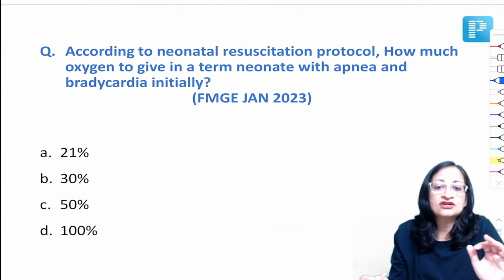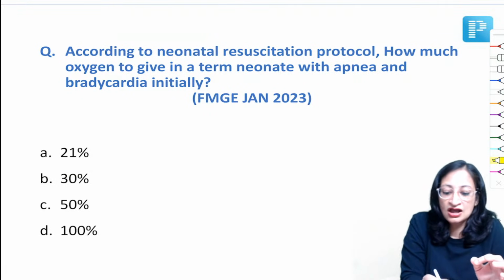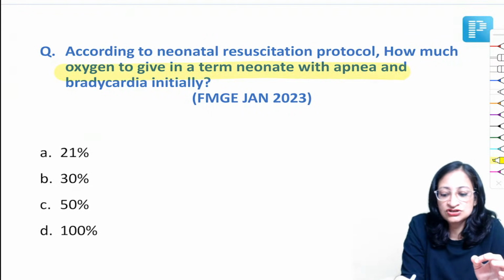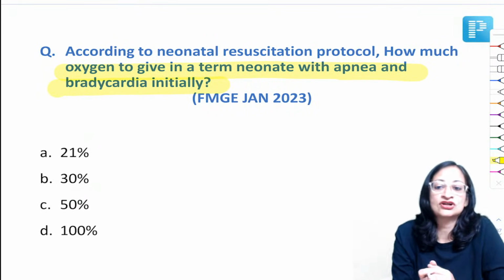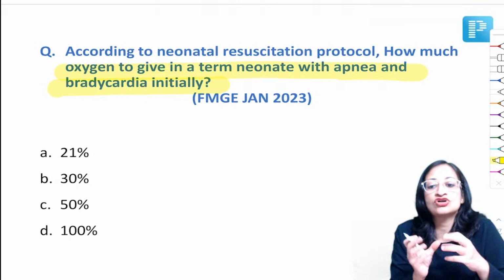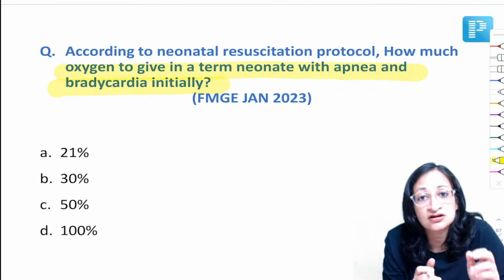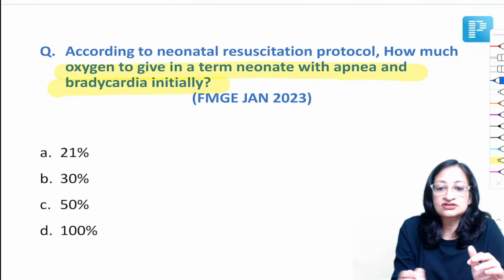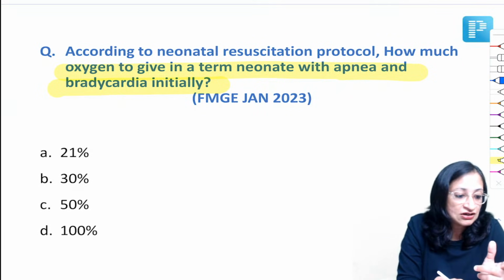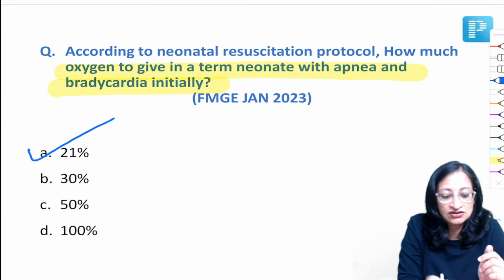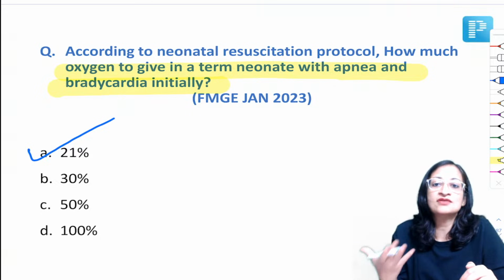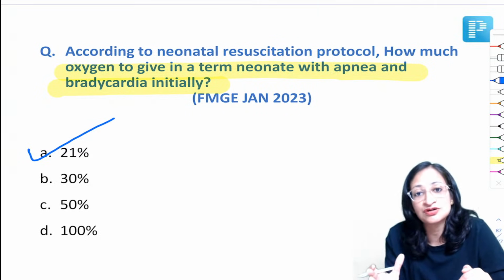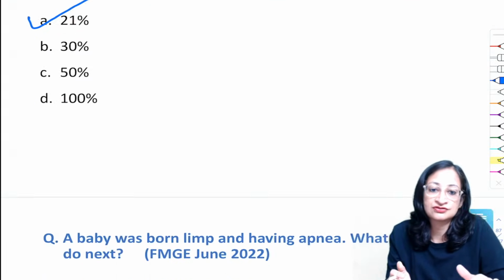Now, according to the neonatal resuscitation protocol, how much oxygen is to be given to a term neonate with apnea and bradycardia initially? So initially, whenever you are doing positive pressure ventilation with bag and mask in a term baby, we start with room air, okay? So how much oxygen concentration? So we start with, very good, Andrews, Roshan, Hitesh, we start with 21%. Only if the baby is not improving and we have to give chest compressions also, then we give 100% oxygen.